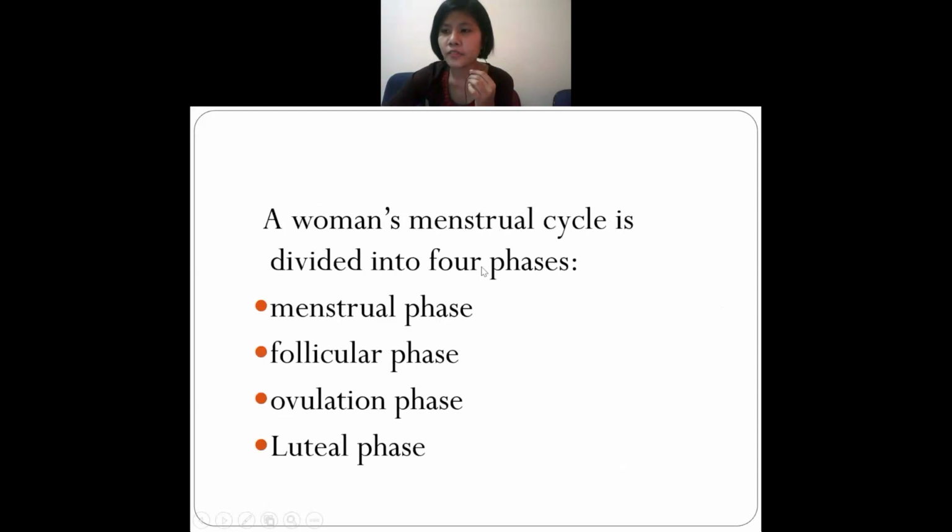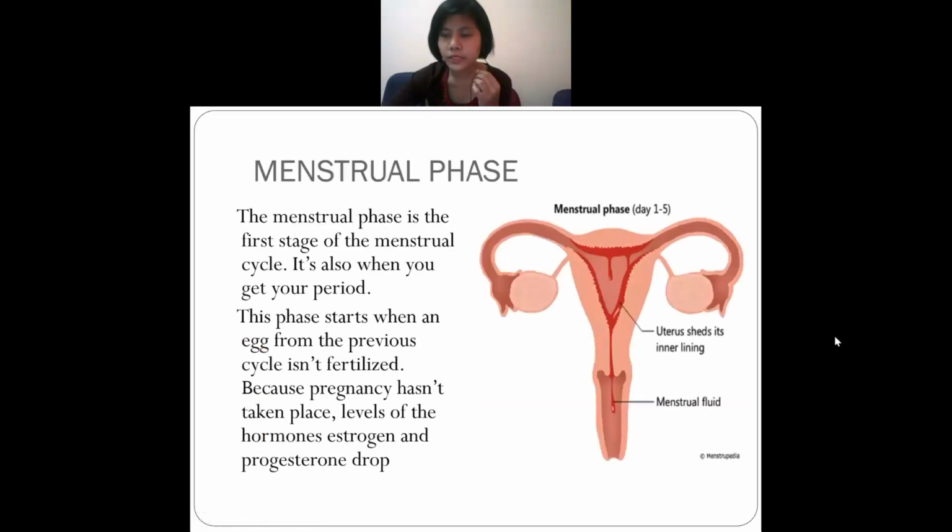Okay. So in the menstrual cycle, there are four phases. First is the menstrual phase. Second is the follicular phase. Third is the ovulation phase, and the fourth is the luteal phase. So these are the four phases in the menstrual cycle. Now let us discuss them one by one. First, the menstrual phase.